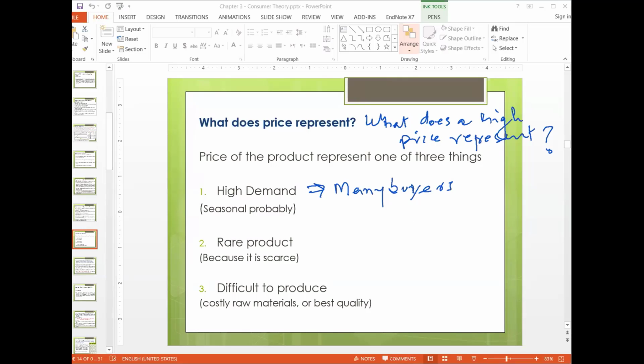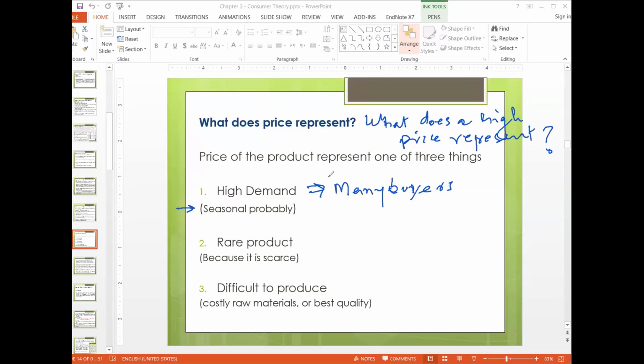For example, in Ramadan, everyone is buying things for iftari, so there are many buyers, and shops do not keep that much stock, so things become expensive. It is seasonal because in some seasons the supply is short and people are there to buy, so there is high demand, which makes things expensive.